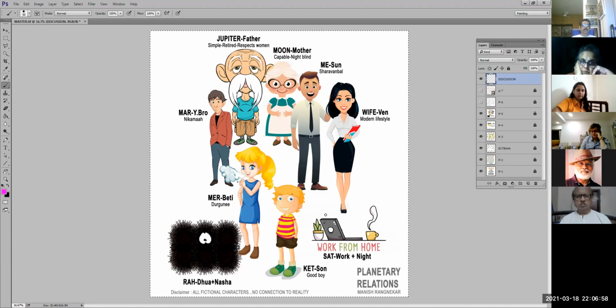Similarly, if you look at Saturn and this lady, let us say, both of them like nightlife. So this one is also green towards this. This one is also green towards this.